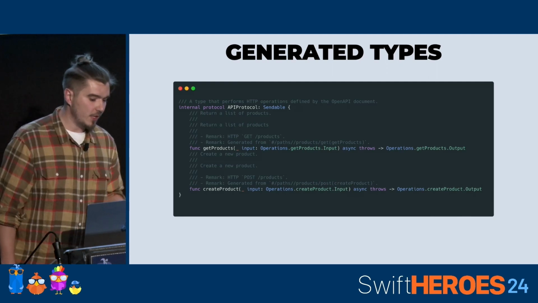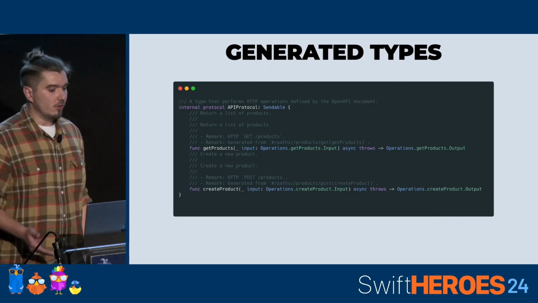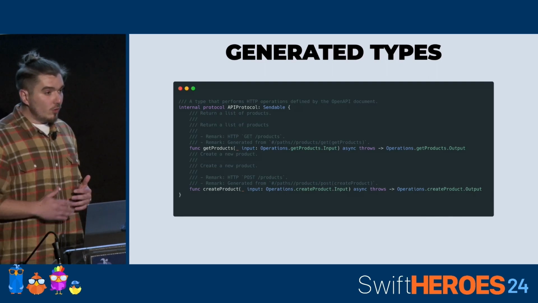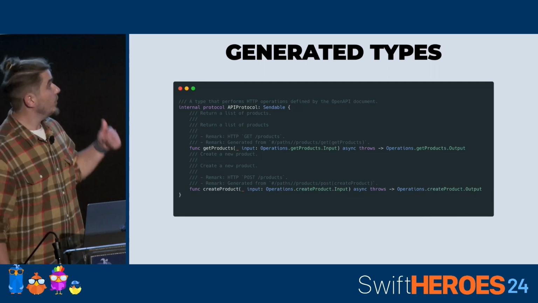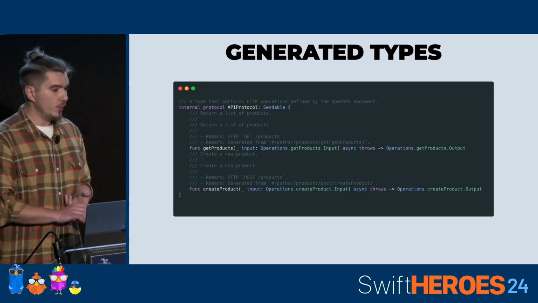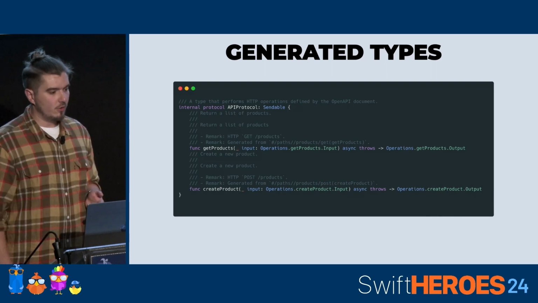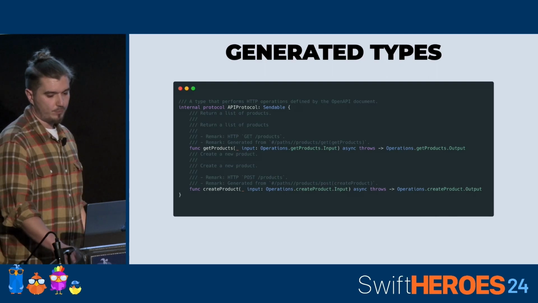The most important thing that comes after the generation is the API protocol, which contains all the operations from our document. We're going to need this protocol to create some kind of API client, or if you want to test, create a test mock.